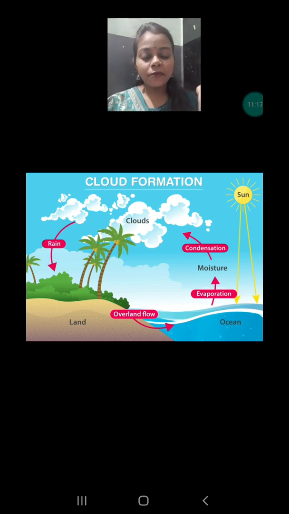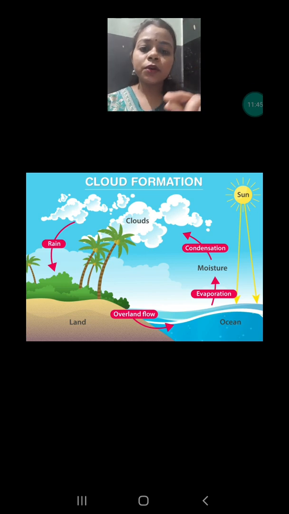Whenever they become very heavy, they precipitate in the form of water. What is the meaning of precipitation? The falling down of water in the form of rain is known as precipitation. So this whole process of evaporation, condensation and precipitation goes on continuously in our nature, and due to that only we have the water cycle on the earth.